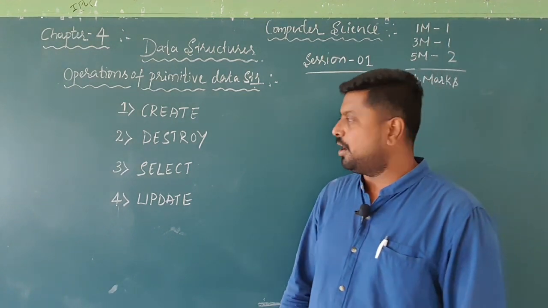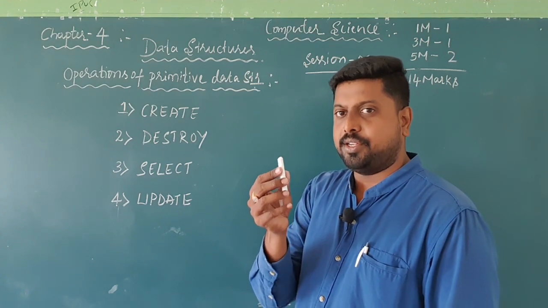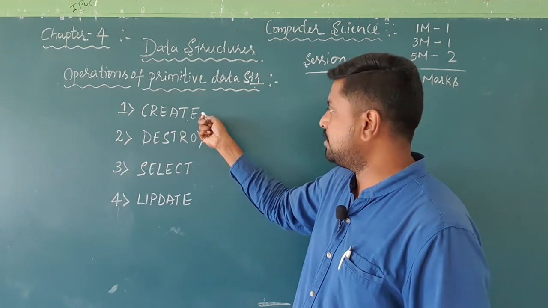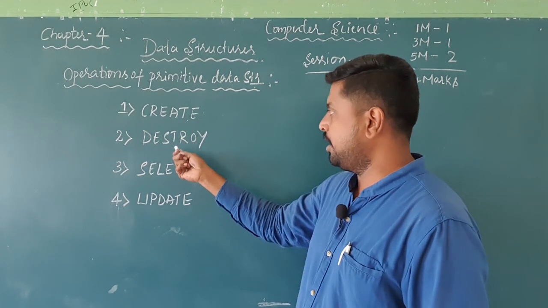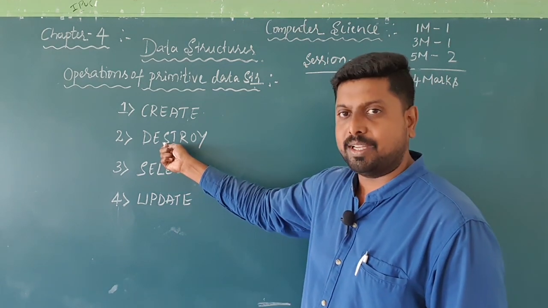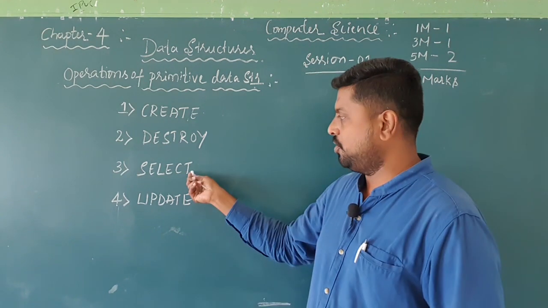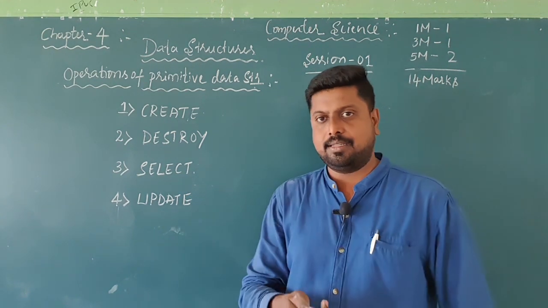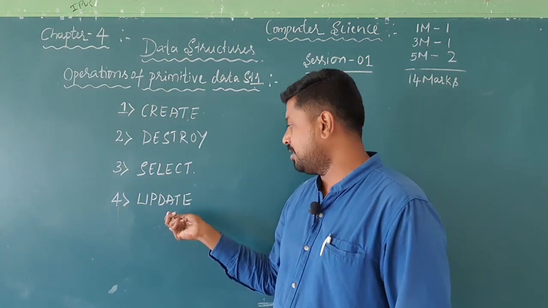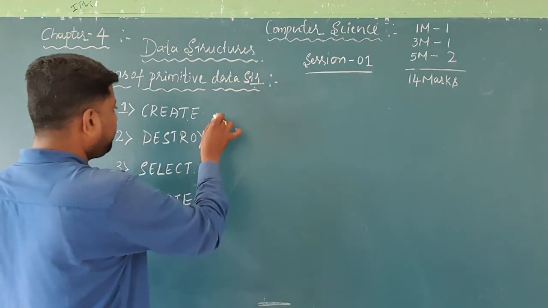So these are all the operations of primitive data structures. What is the meaning of all these operations? Just brief definitions I will tell. To create the new data structure, we are using this operation. To destroy, to delete, to remove, this operation must be used. And to select some of the contents of the data structure, we are using select. And if I want to change, update, we are using update. Simple definitions, I will write on the board.